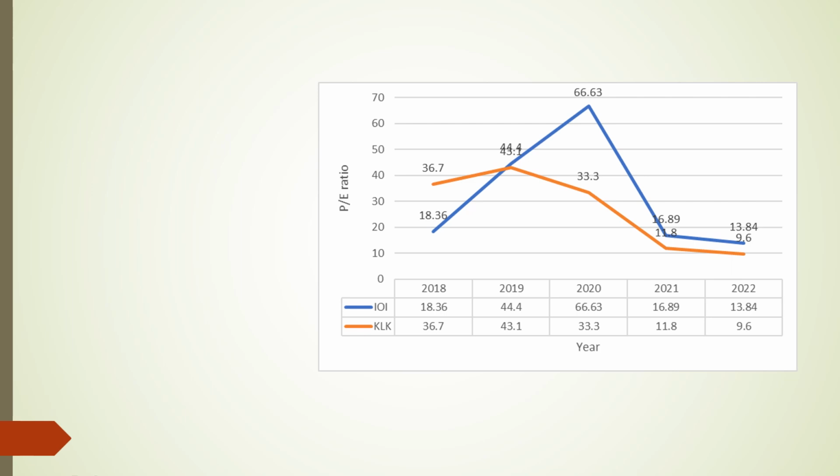However, in 2021, both companies experienced a decline in their price to earnings ratio, as IOI's dropped to 16.89, while KLK's dropped to 11.8. This indicates that investors were willing to pay a lower price for each unit of earnings, possibly due to revised growth expectations or changes in market conditions. In 2022, both companies continued to witness a decline in their price to earnings ratios, as IOI's fell to 13.84 and KLK's decreased to 9.6.